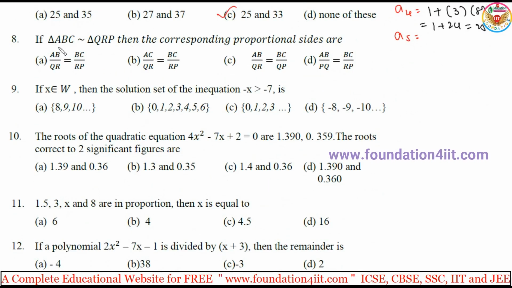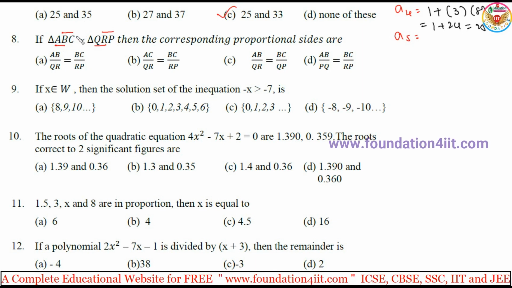Eighth one: if triangle ABC is similar to triangle QRP, then the corresponding proportional sides. So you need to notice this. First, AB by QR is equal to BC by RP. Let us see why. We need to do the similarity ABC QRP, right? So A's place is Q, in the position of B it is R, in the position of C it is P. So AB by QR is equal to BC by RP.